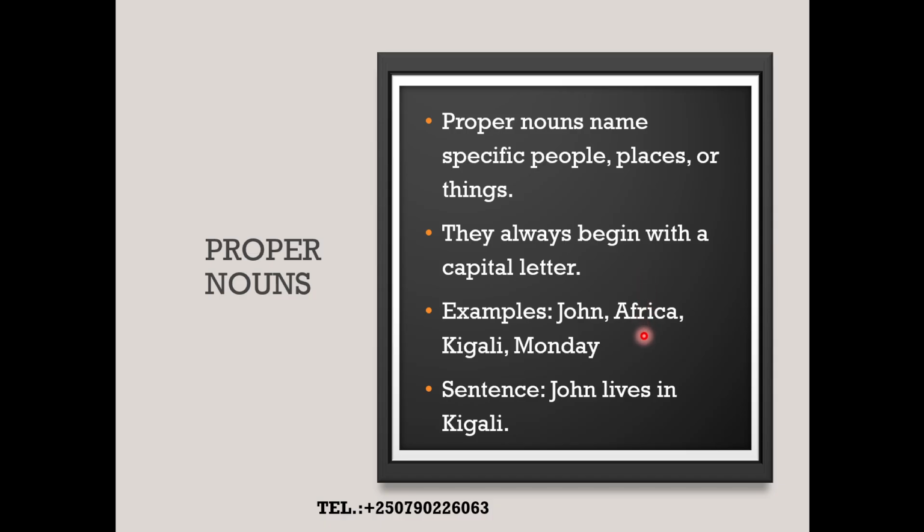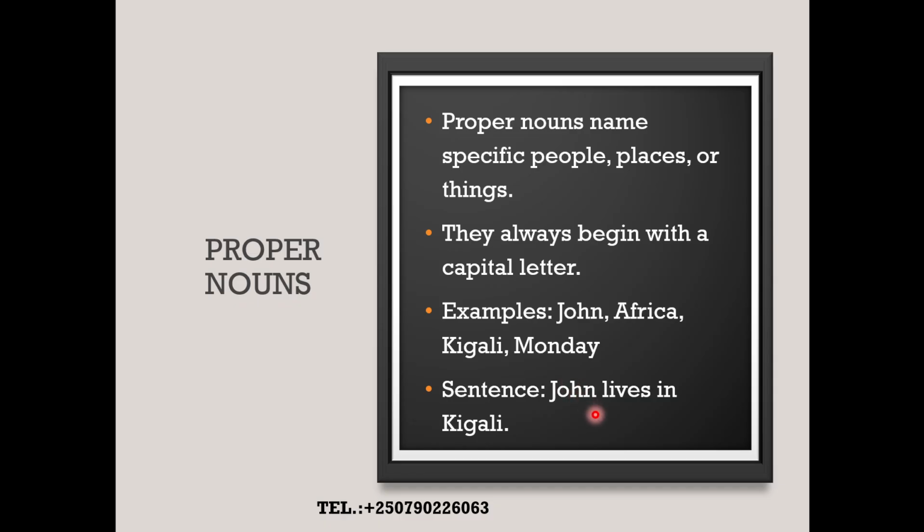Someone may say America, another one may say Europe, another one also may say Asia. Asia is a specific place. But also you can say England. England is a specific place. Those names of people, specific places, and specific things are all called proper nouns.